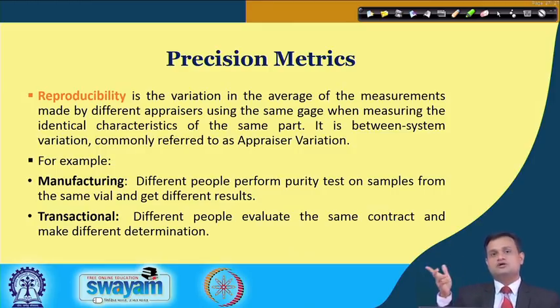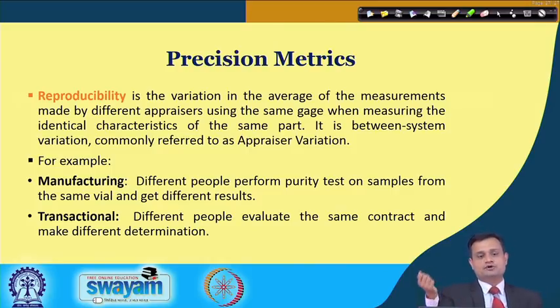There is no change in the gauge when measuring the identical characteristic of the same part. Suppose I am measuring the outer diameter of the bearing, the same part, but a different operator will check it. Typically this is between-system variation, commonly referred to as appraiser variation. So, person to person, maybe I have an inspector in shift 1 and an inspector in shift 2, and I have to consider if there is a significant difference in the variability in the measurement by these two appraisers. When I do it, I call it reproducibility.